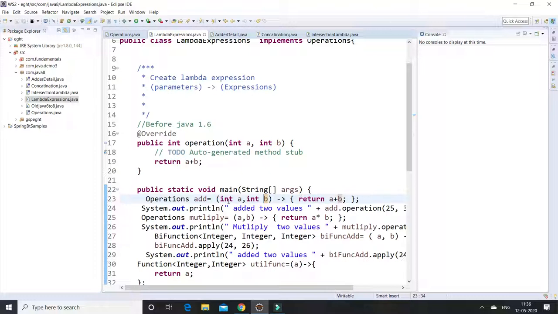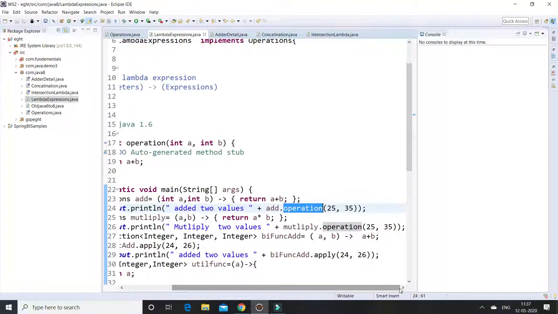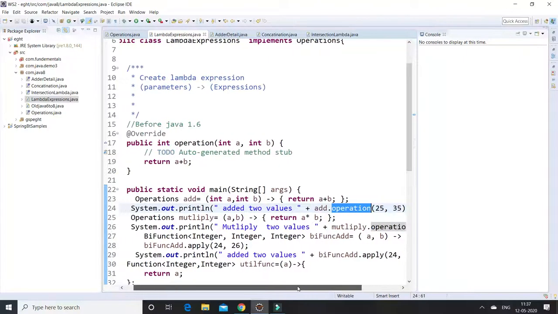I am creating the Operation object as add equal to the add operation. I am using the add.operation method present in the Operation interface. I am passing the values 25 and 35. So what is the expected output? This is the value 60. Before executing this, I am going to describe some important points here.